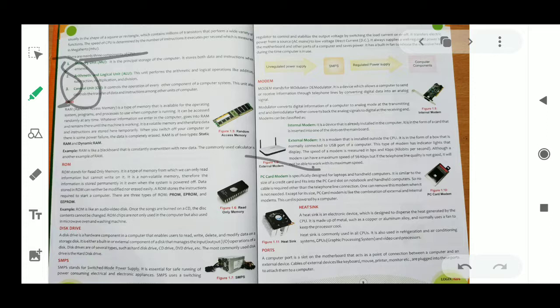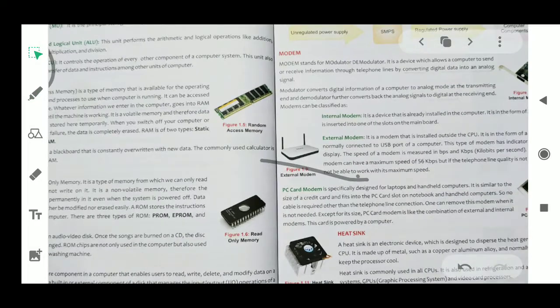It is the peripheral storage of the computer. It stores both data and instructions when entered. That's why it's a memory unit, because there is a storage part.